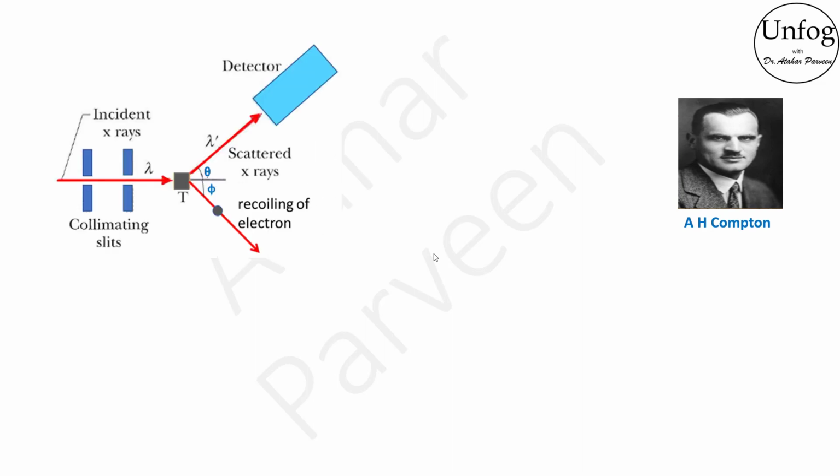Hello everyone. In 1922, Arthur Holly Compton studied the scattering of X-rays of known frequency from graphite and looked at the recoil electrons and the scattered X-rays. He observed that X-rays were scattered in various directions after striking the target. This is known as Compton scattering. Also, some of the scattered radiation had longer wavelength than that of the incident radiation. The difference in wavelength between scattered and incident radiation is known as Compton shift.